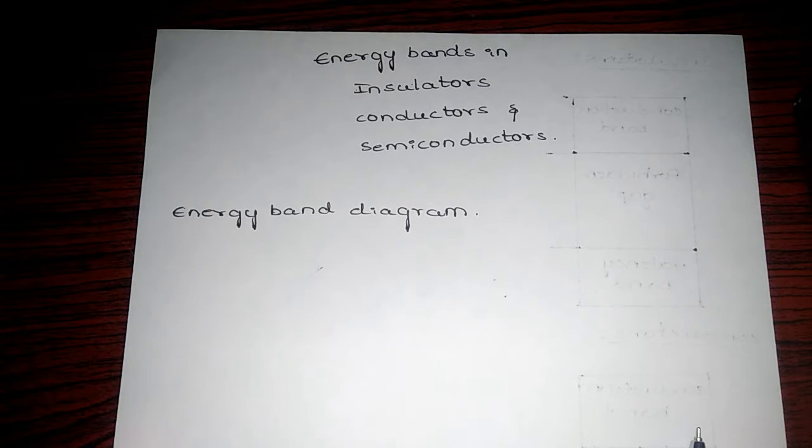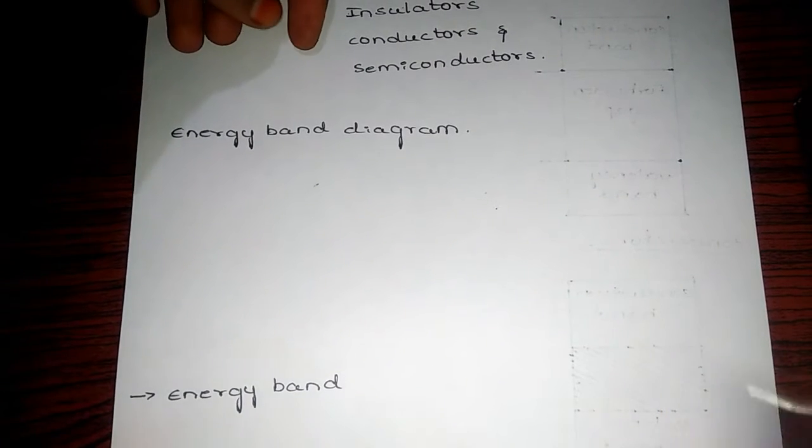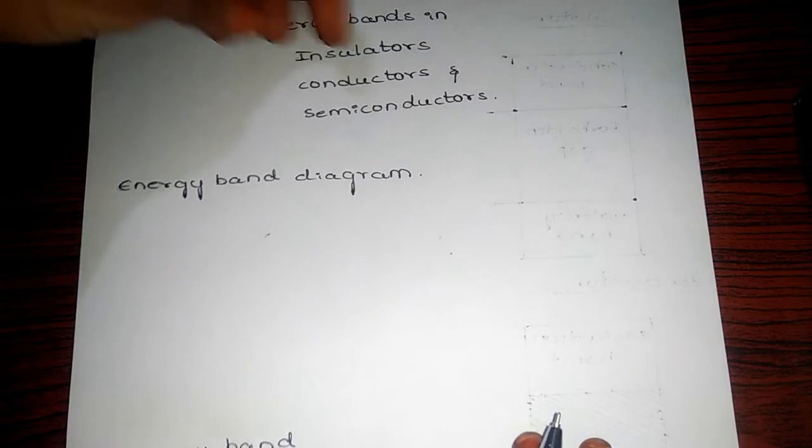In this class, let's learn about energy bands in insulators, conductors and semiconductors. Before that, let us know what energy bands are, and what the basic energy band diagram for a normal atom is. For example, let's take any atom, like a silicon atom.